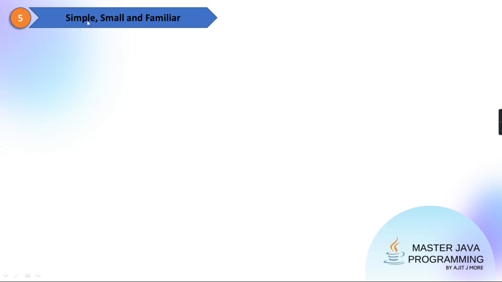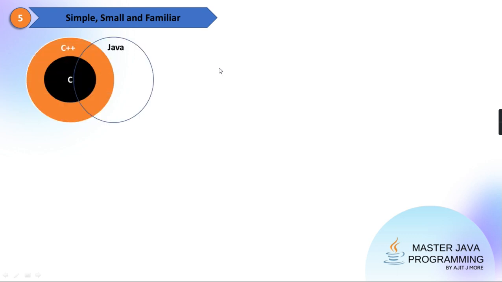That Java is simple, small, and familiar. So why can we say that? They say that Java is a simplified version of C++. Means the language is C++ only, but the simplified form of C++ is Java. You can say C++ is a superset of C. Always remember, whatever you can do in C, you can do in C++. Every C++ program is ultimately converted into C code.